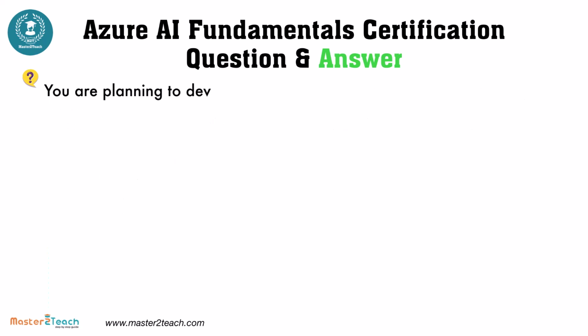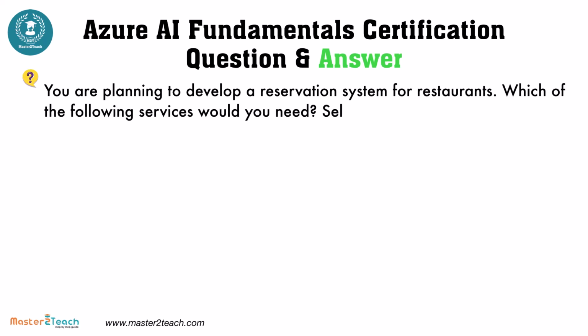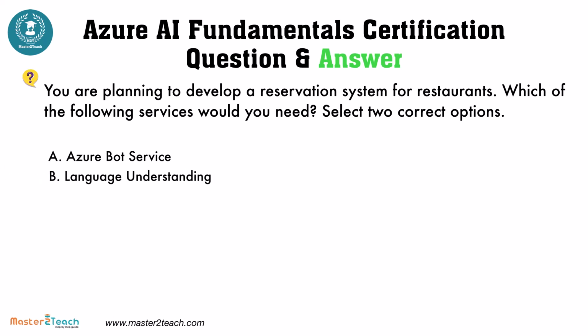You are planning to develop a reservation system for restaurants. Which of the following services would you need? Select two correct options. The options are A. Azure Bot Service. B. Language Understanding. C. Azure QnA. D. Cognitive Services.